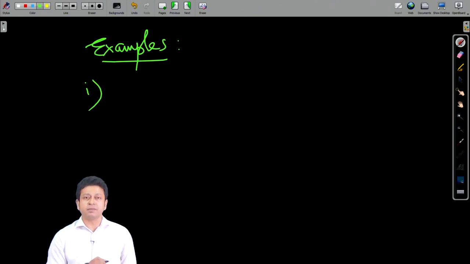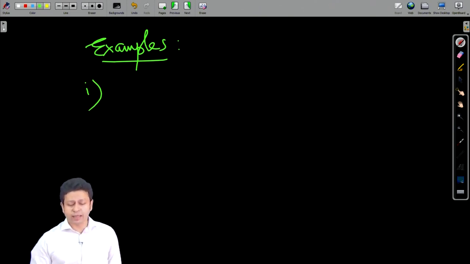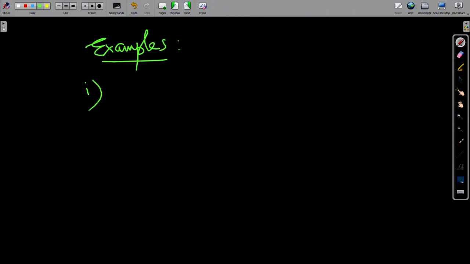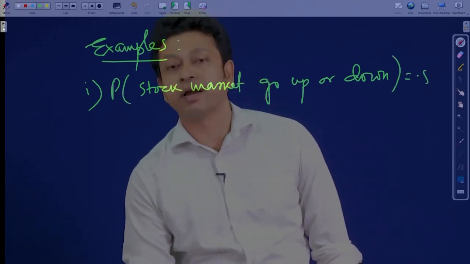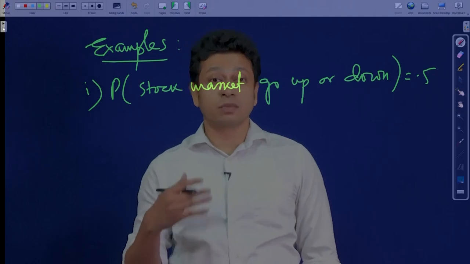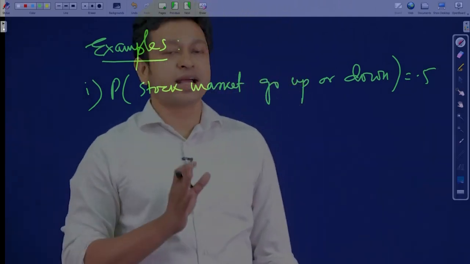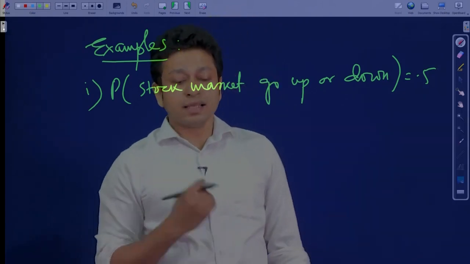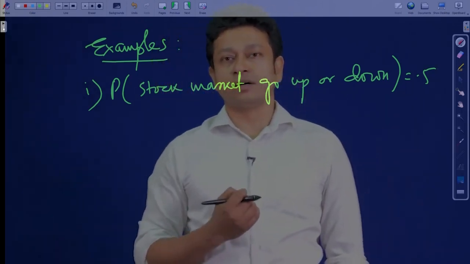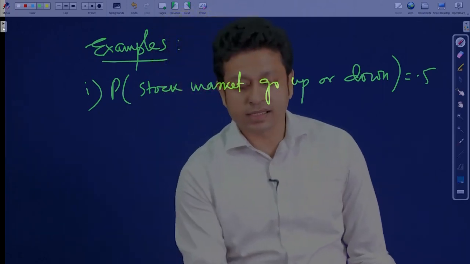Let us say one example, I say that, well, the stock market. I am actually looking at the stock market, and whether the stock market will go up or down has equal probability, 0.5. So, at any point of time, whether the stock market is going to go up or going to go down, the probability is 0.5. So, in this case, do I have a Bernoulli trial? That is a question.